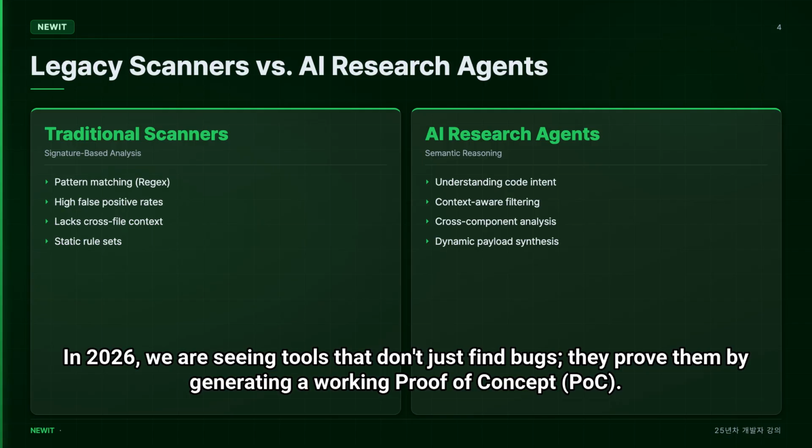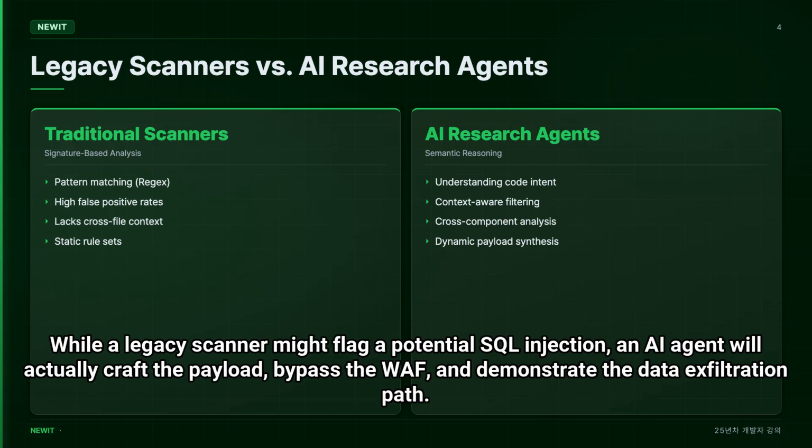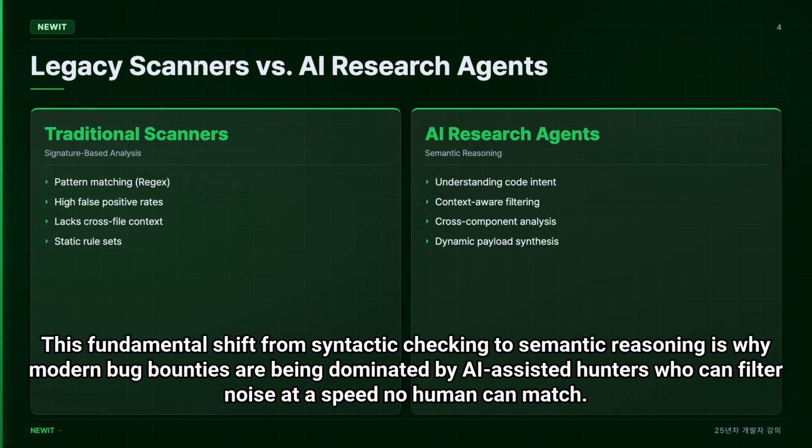In 2026, we are seeing tools that don't just find bugs, they prove them by generating a working proof of concept, POC. While a legacy scanner might flag a potential SQL injection, an AI agent will actually craft the payload, bypass the WAF, and demonstrate the data exfiltration path. This fundamental shift from syntactic checking to semantic reasoning is why modern bug bounties are being dominated by AI-assisted hunters who can filter noise at a speed no human can match.